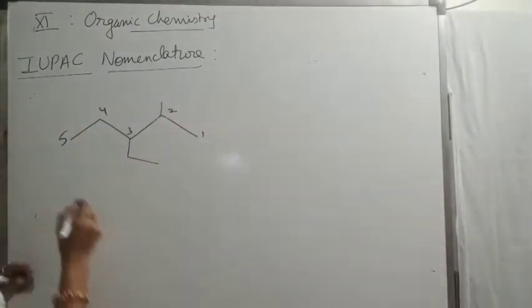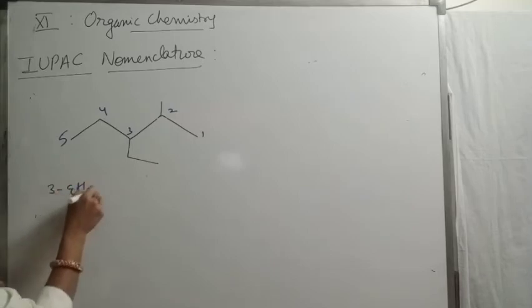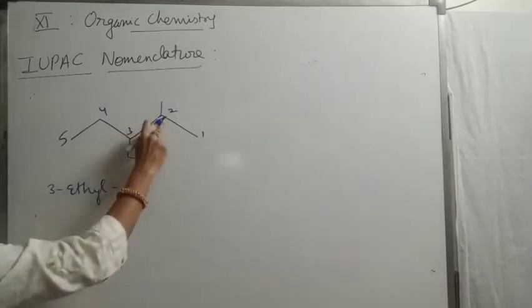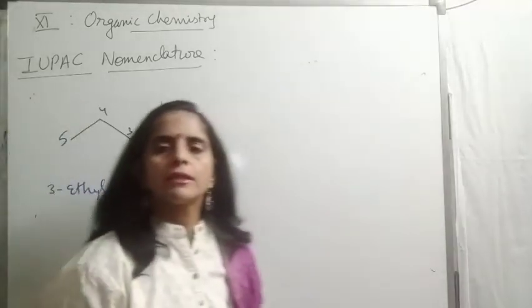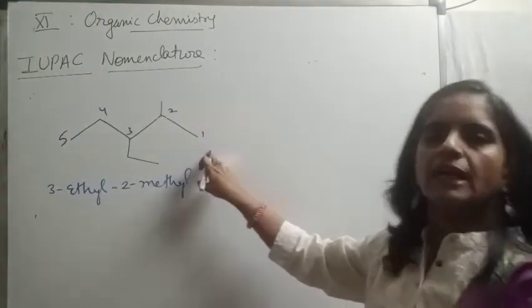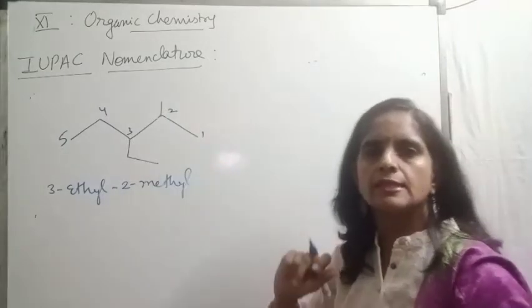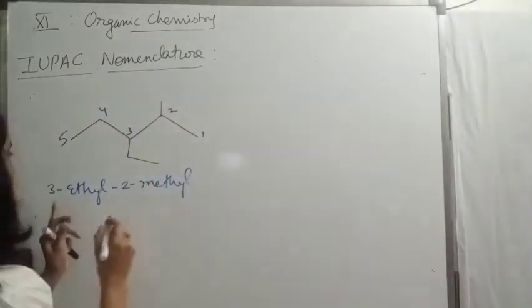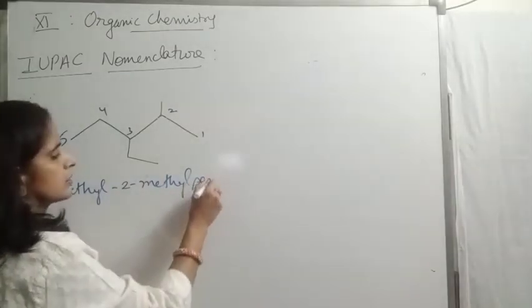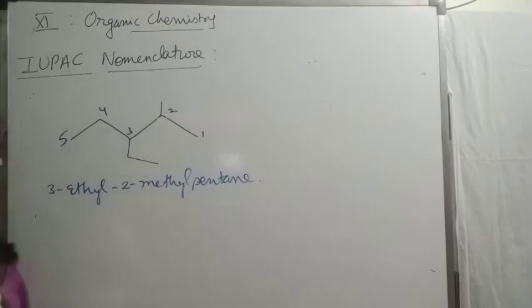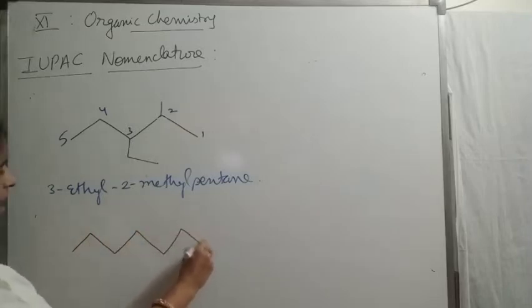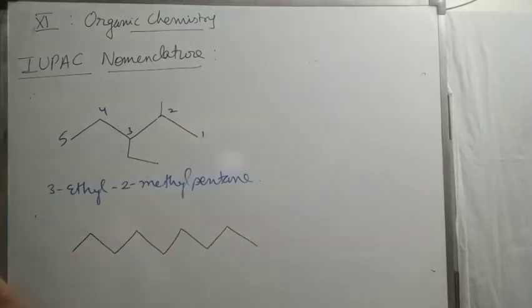So the name is 3-ethyl, irrespective of the position, 2-methyl. These are the prefixes. Then one root. For 5 carbon this is pent. For single bond it is ane. So the complete name is 3-ethyl-2-methylpentane. Done. Next, we will be doing many examples so that you become familiar with every rule.